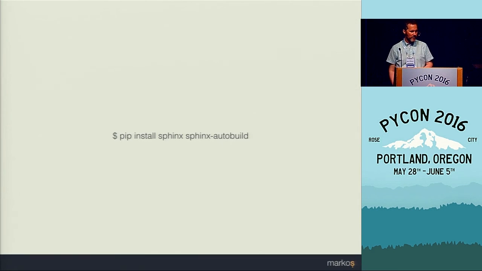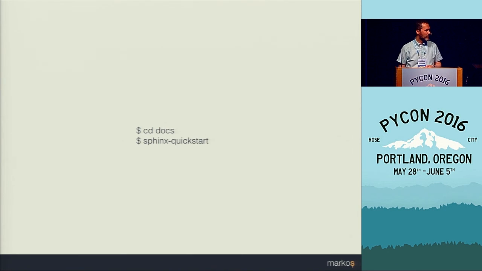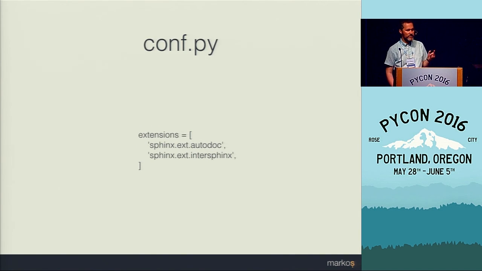So once we've set up the Read the Docs part, we need to do it also locally. We first need to install the Sphinx and Sphinx Autobuild packages, and we'll be using reStructuredText. Sphinx is a documentation tool that Python uses itself. Once we've done this, we switch to the documentation directory and run sphinx-quickstart, which will ask us a few easily answerable questions. When we don't know the answer, the defaults are fine. And it will generate a configuration file, conf.py, where we should check that we also have these two extensions.